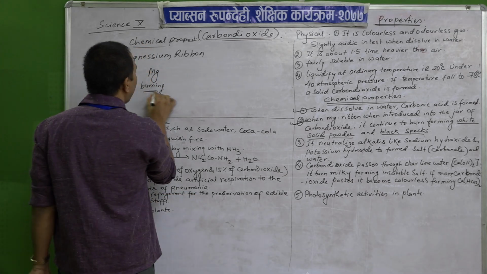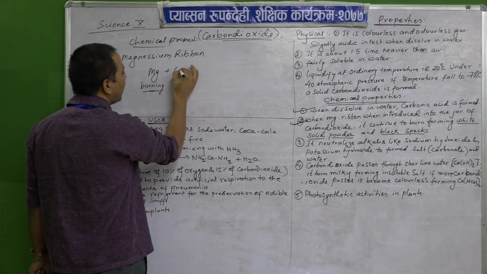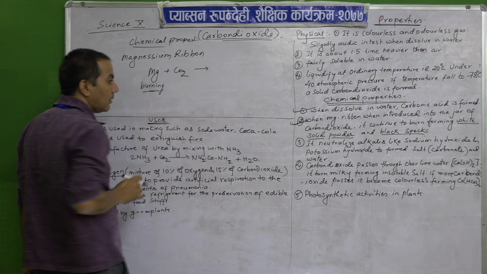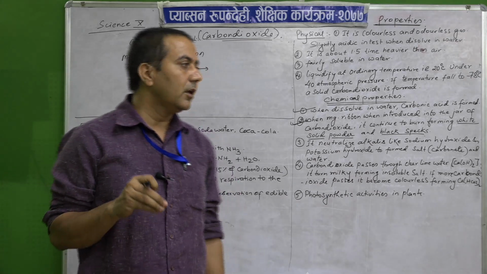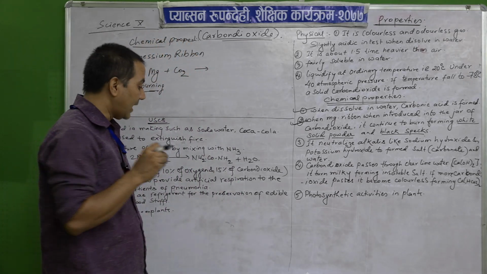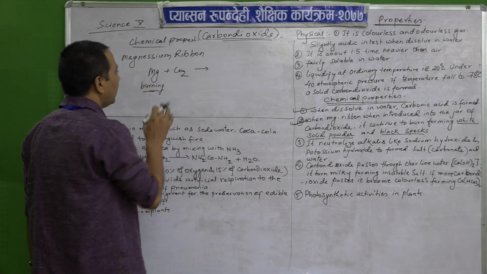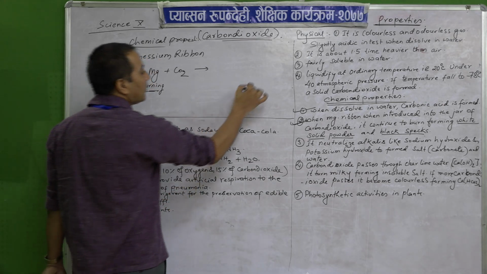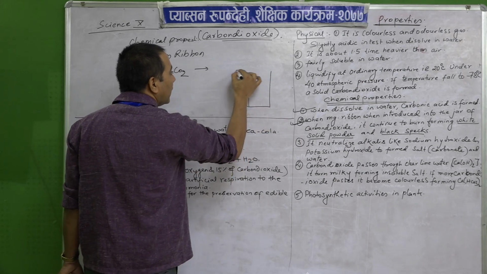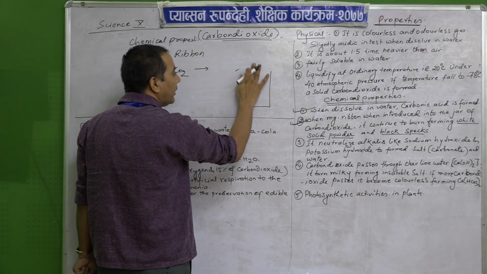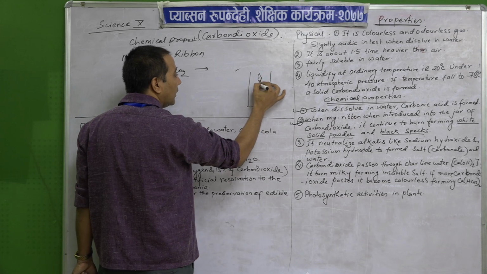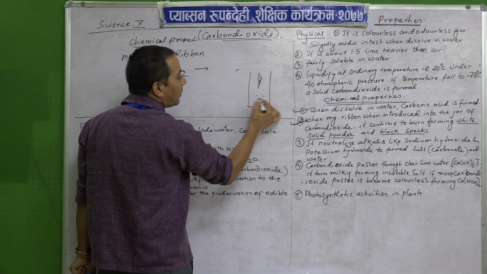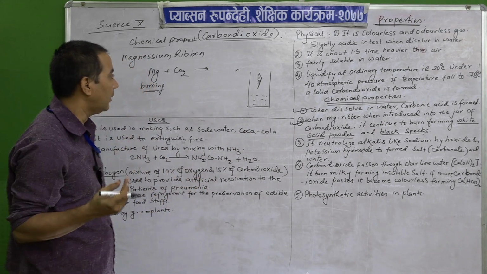So, a burning magnesium ribbon put in carbon dioxide. We said that anything dropped in carbon dioxide will not burn, but when a burning magnesium ribbon is carried to a gas jar containing carbon dioxide, what happens?